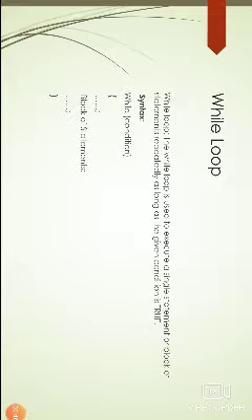So in this while loop, the condition is evaluated first. In the condition we use an expression or a variable. So the expression is evaluated first. If the condition or expression is true, then the block of statements is executed. If the condition is false, the loop will be terminated and the control is moved to the statement which is directly below the closing curly brace of the while loop.